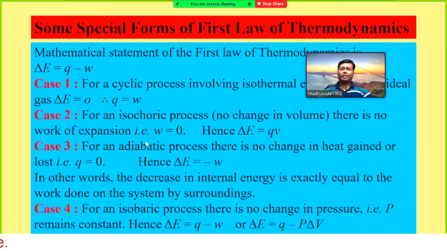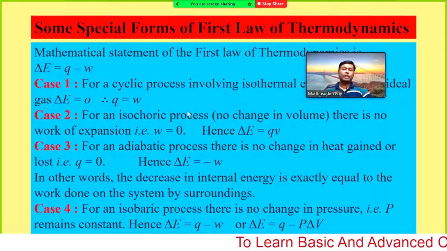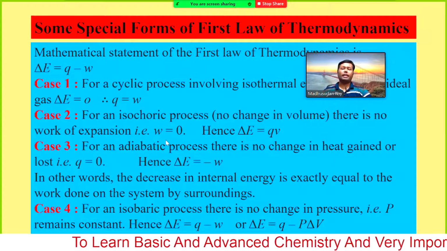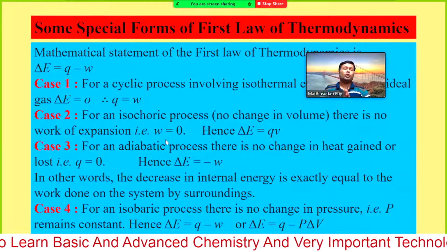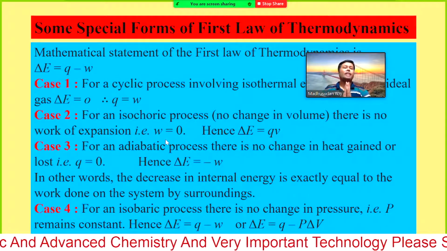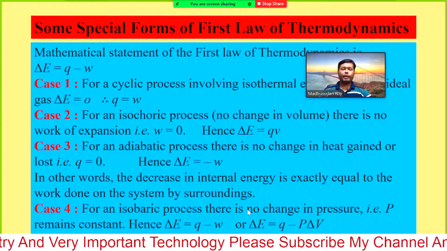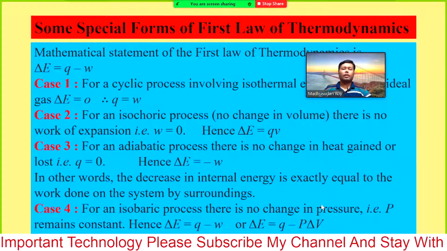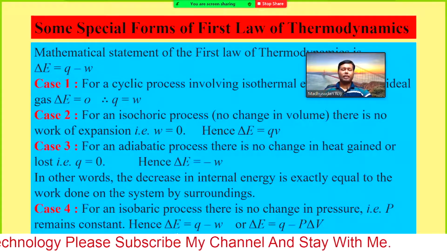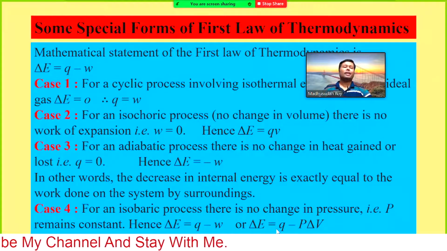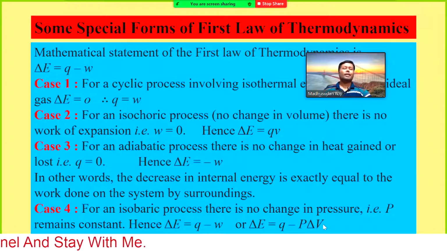And the last case is the isobaric process. Now if we consider the process is isobaric, that means there is no change in pressure. For an isobaric process there is no change in pressure, or P remains constant, hence delta E equals Q minus W, or delta E equals Q minus P delta V.